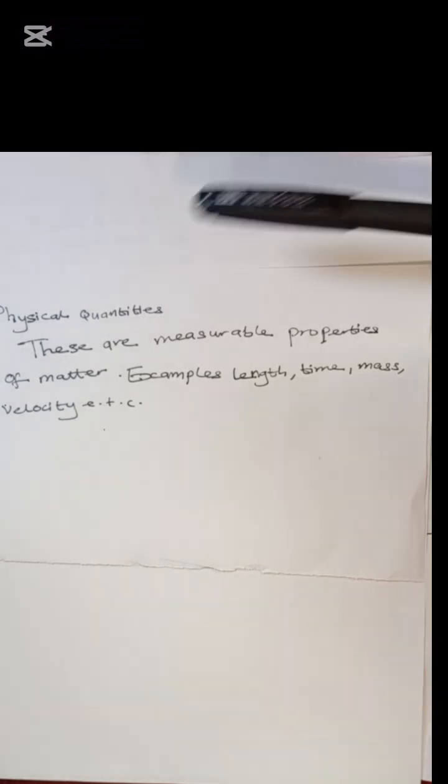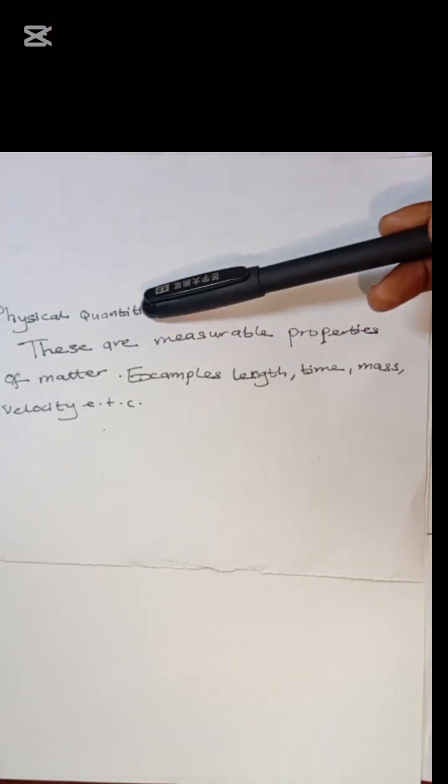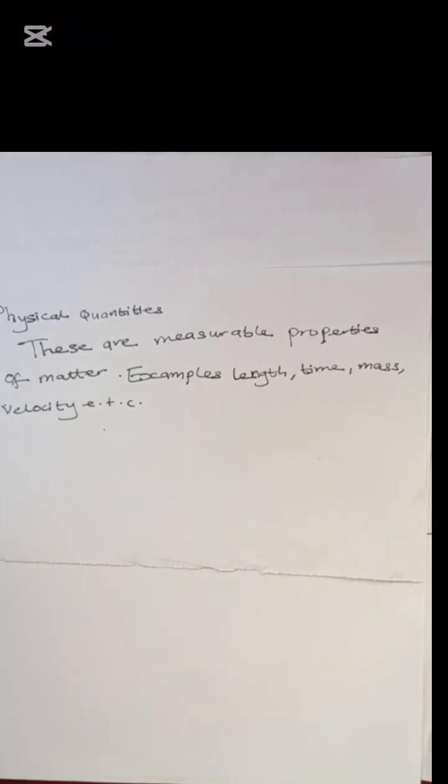Physical quantities are measurable properties of matter. For example, if you want to measure your rice, you can measure it in cups. At that point, measuring in cups is the physical quantity of that particular rice. The same physical quantity cannot apply for every other thing.